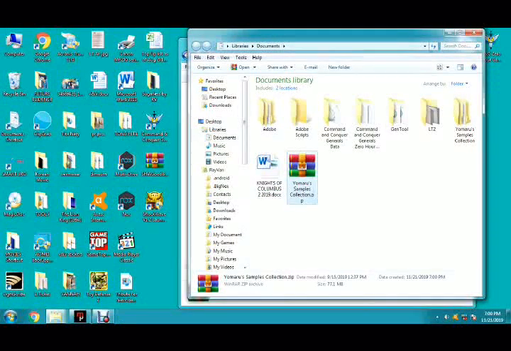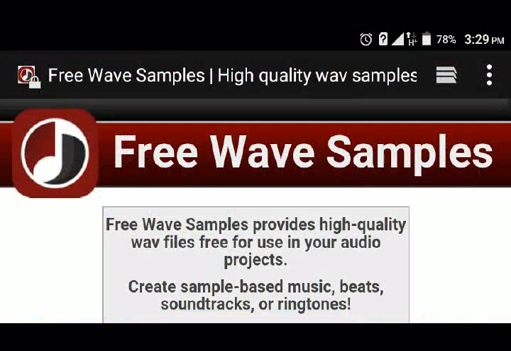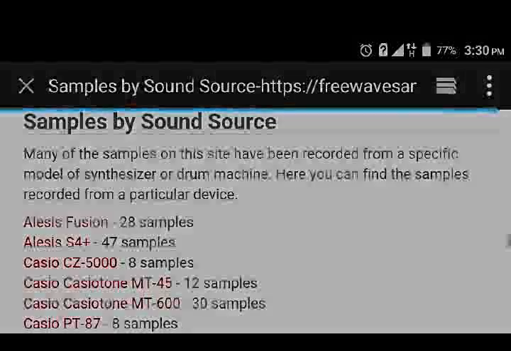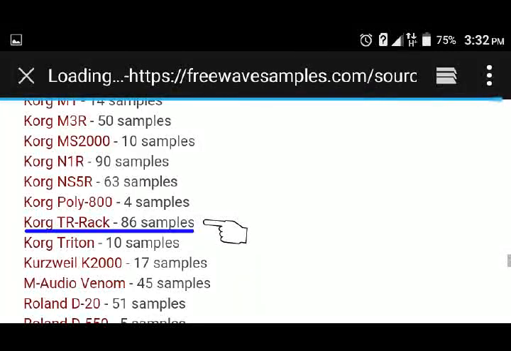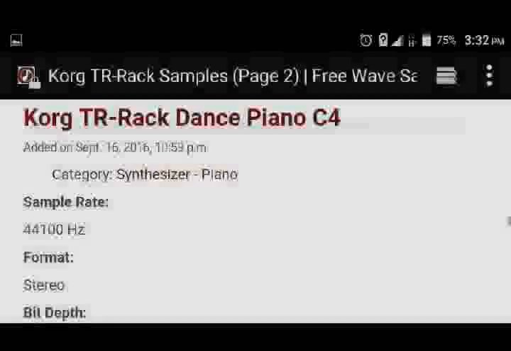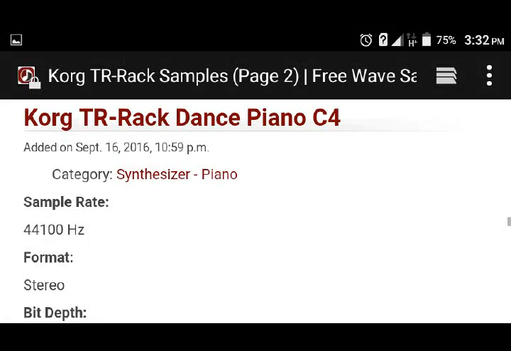Or, if you want to get more studio samples from their websites, please go to freewavesamples.com. Go to the navigation at the samples section, then hit Samples by Sound Source. Next, select the synthesizer brand that you want. Next, click any of these samples, whatever you want. Then look at the sample information and click the link to get a file into the Downloads folder.